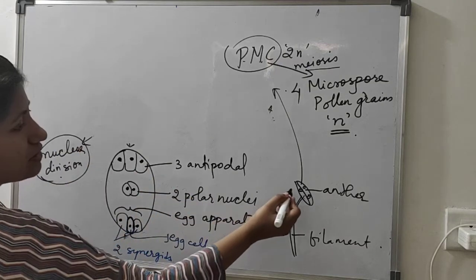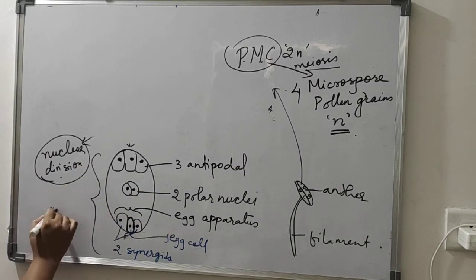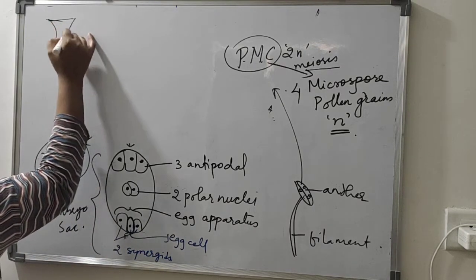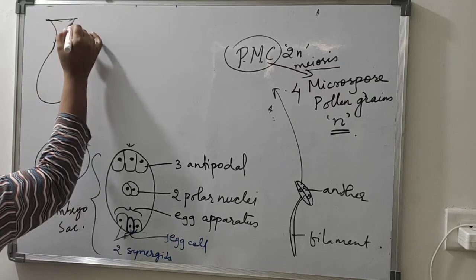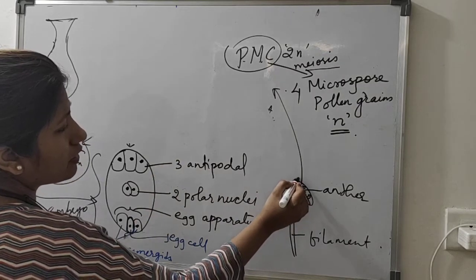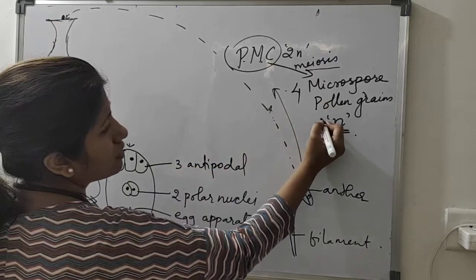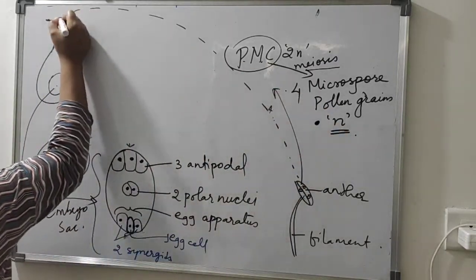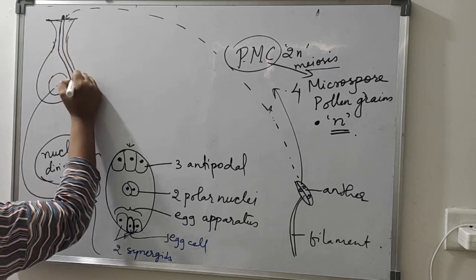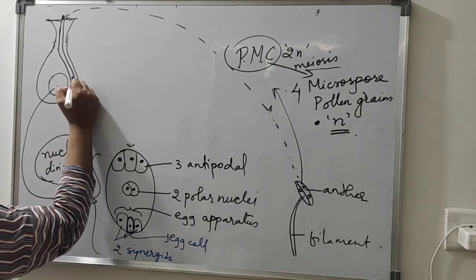During fertilization, what happens now? This embryo sac is part of what? The female reproductive organ, right? Inside this ovule, this embryo sac is present. Now this pollen grain will fall on this stigma, and it will do the pollen germination, and it will release 2 male gametes inside.